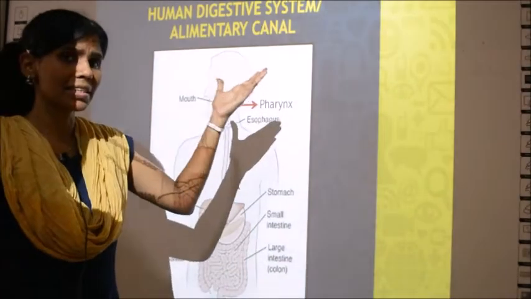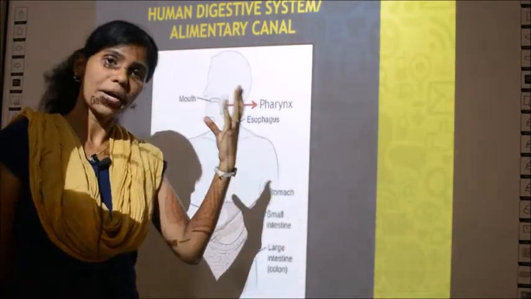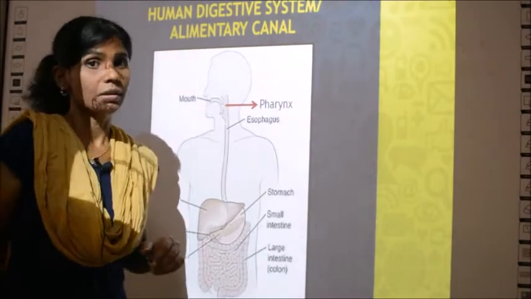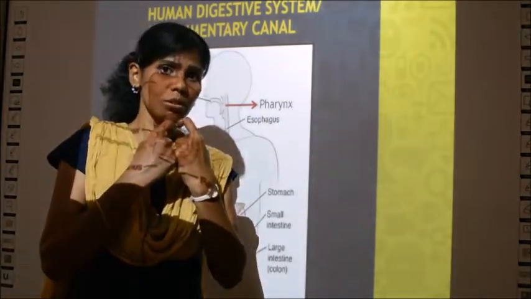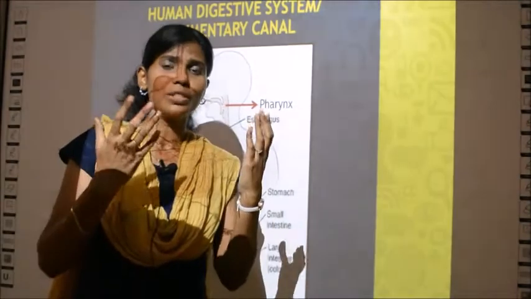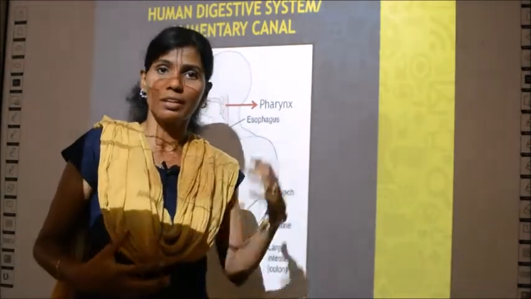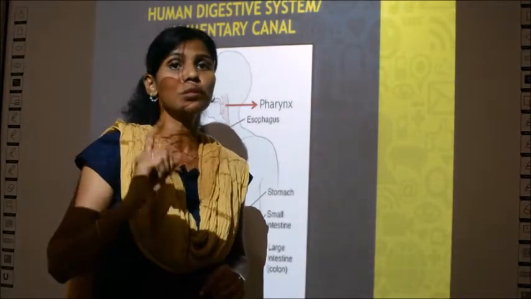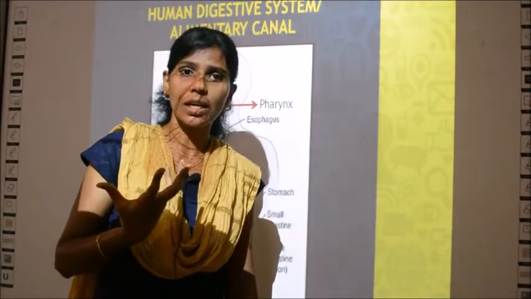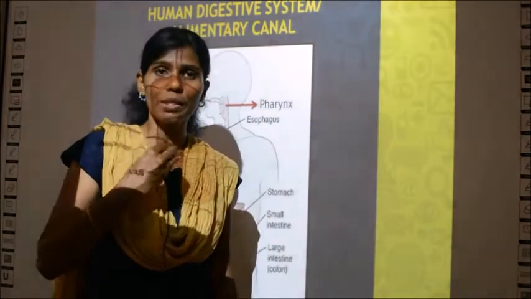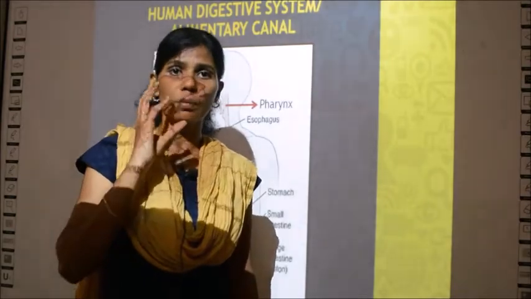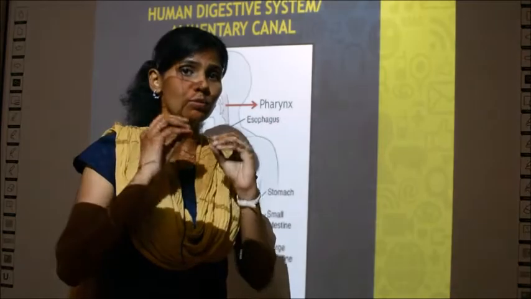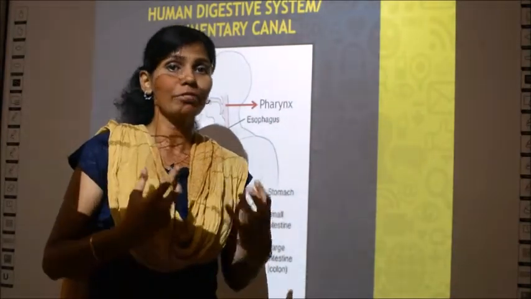Okay, so now we will see what are all the parts present in the digestive system or alimentary canal. So the first part is the mouth. Have you imagined that the mouth also belongs to the digestive system? What you usually imagine is that digestion is happening in your stomach, right? But it is not true, because digestion starts from your mouth. How does it start? What do you do in your mouth? When you eat the food, you break the food into smaller pieces. How do you break it? You chew the food, right? So when you chew the food, it is broken down into smaller pieces, and there itself the first part of digestion begins.